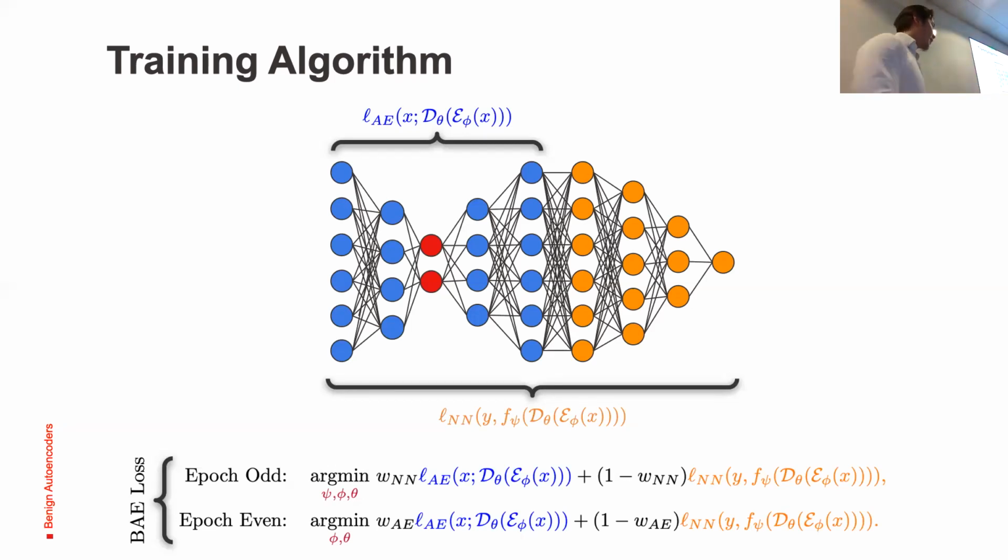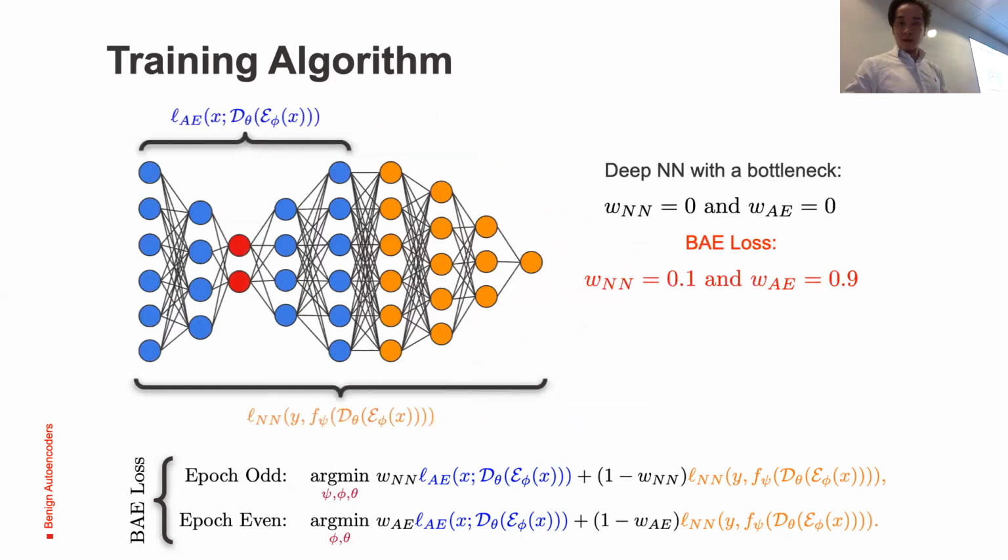And of course, we have a latent space and a bottleneck in this neural network architecture. Then we use a convex combination, as we can see, where W_NN and W_AE live in [0, 1].